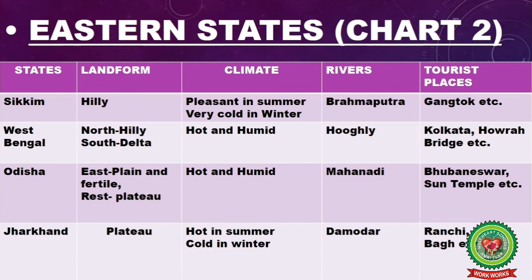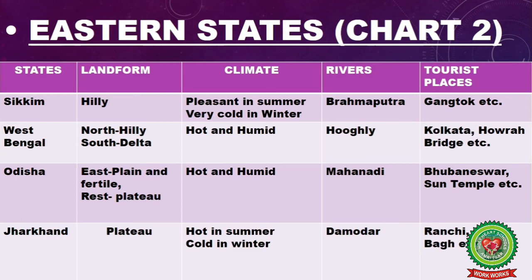Number 3. Odisha. The eastern part of Odisha is plain and fertile and the rest part is plateau. The climate of Odisha is hot and humid and the river that flows through Odisha is Mahanadi, which is the largest river of this state. And the tourist places of Odisha are Bhubaneswar, Sun Temple, etc. Number 4.